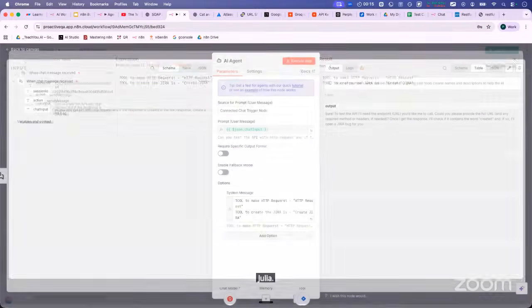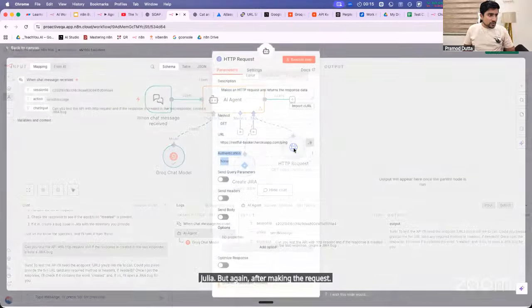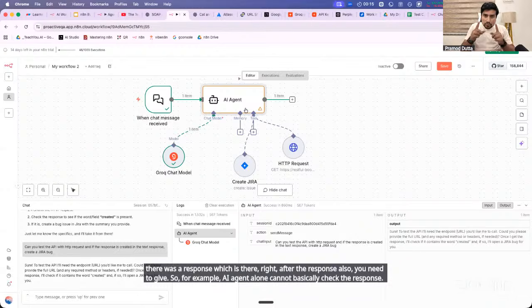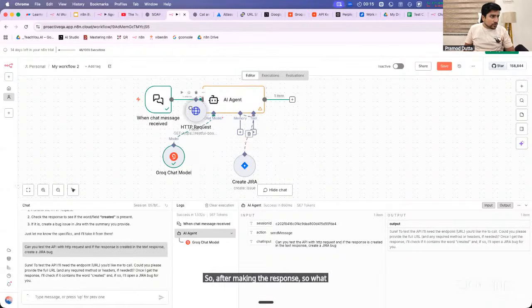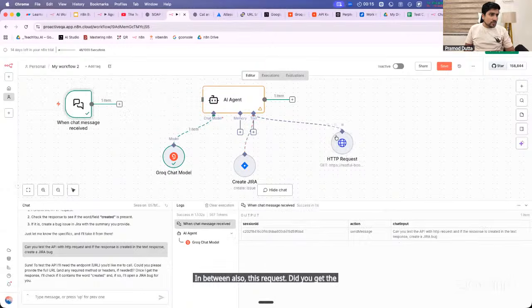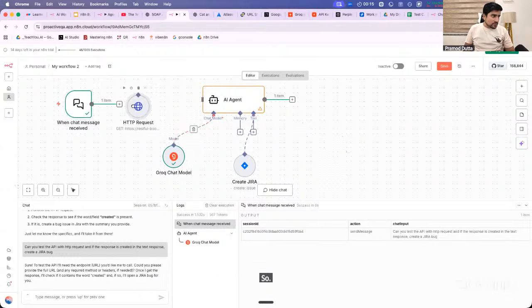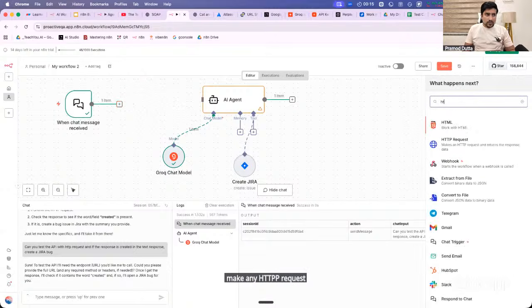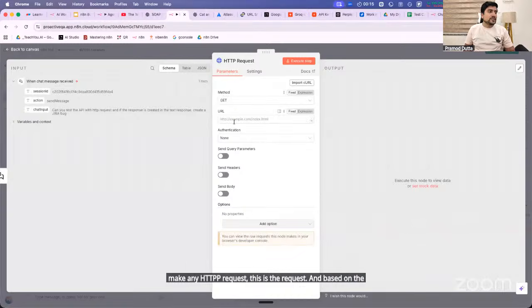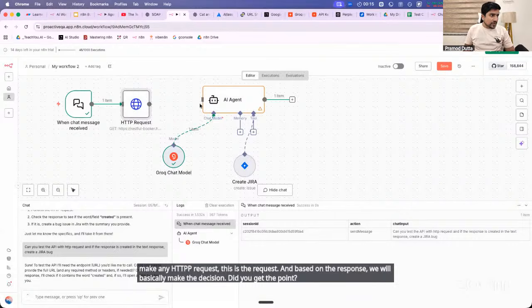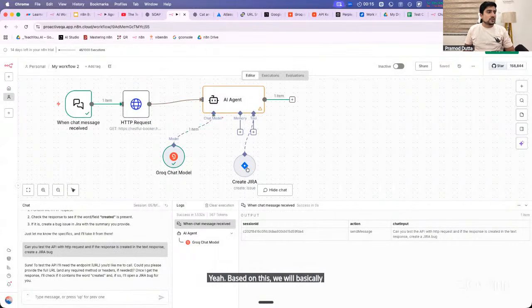But again, after making the request, if there was a response, after the response you also need to give instructions. For example, an AI agent alone cannot basically check the response. So after making the request, ideally you can put something in between this request. Did you get the point? What I'm trying to say is, first we say make any HTTP request, and based on the response we will make the decision. I changed this a little, okay? Fair? Based on this, we will now create a Jira in this case.